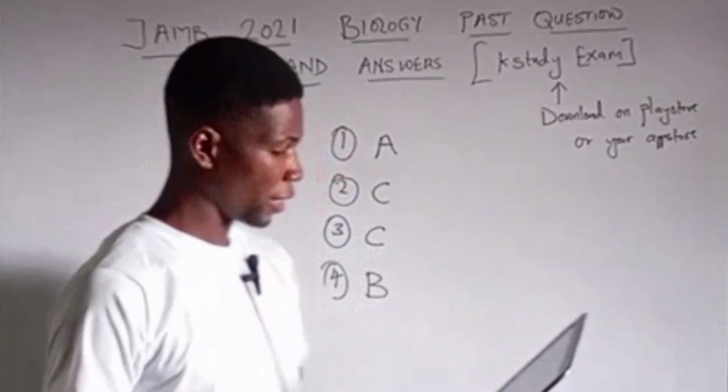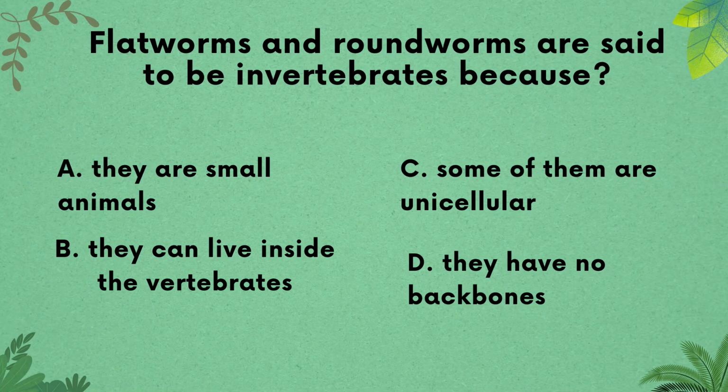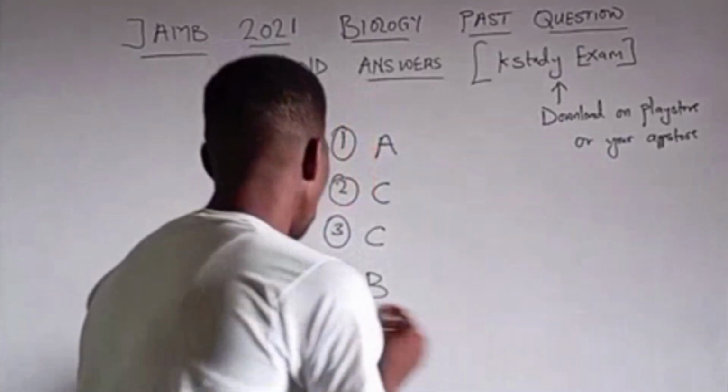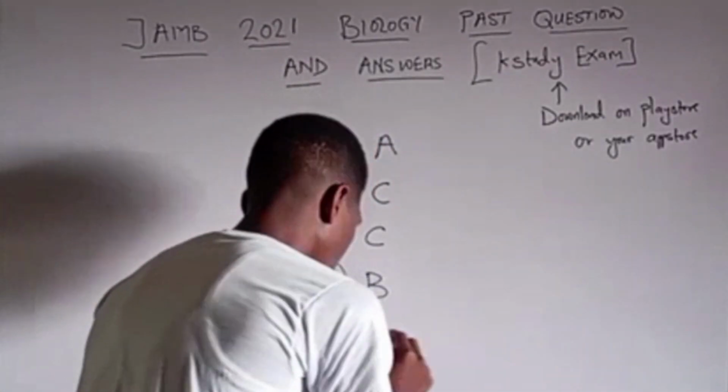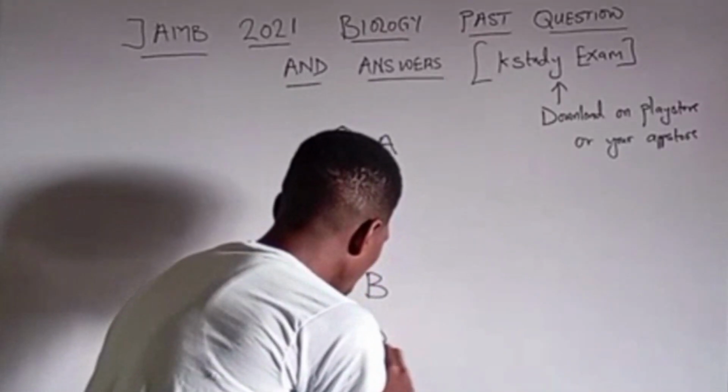Let's see question 5. Question 5 says, flatworms and roundworms are said to be invertebrates because A. They are small animals, B. They can live inside the vertebrates, C. Some of them are unicellular, and D. They have no backbone. So the right answer is D. They have no backbone. Flatworms and roundworms have no backbone because they are worms, and worms lack backbones.